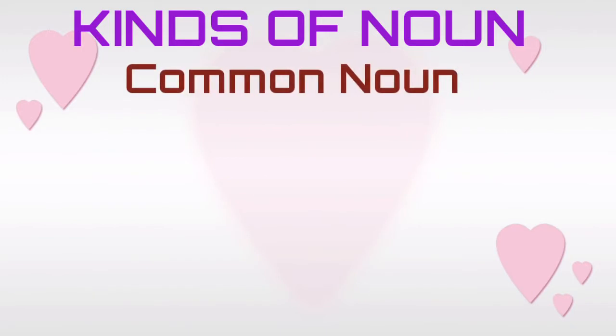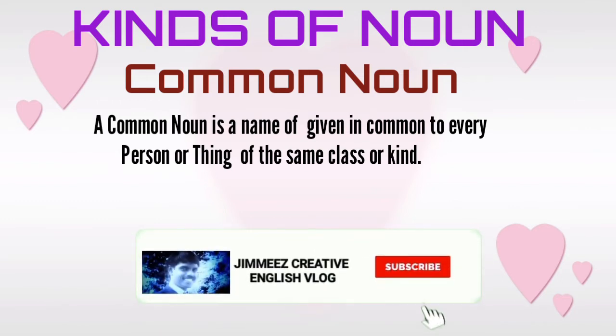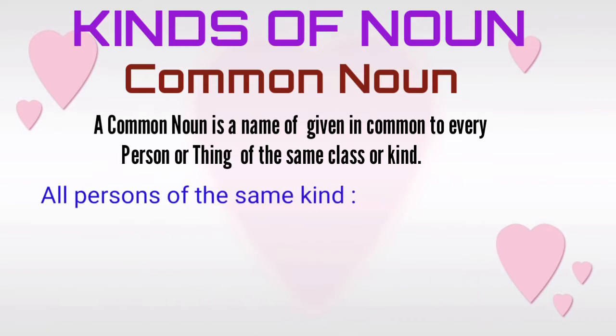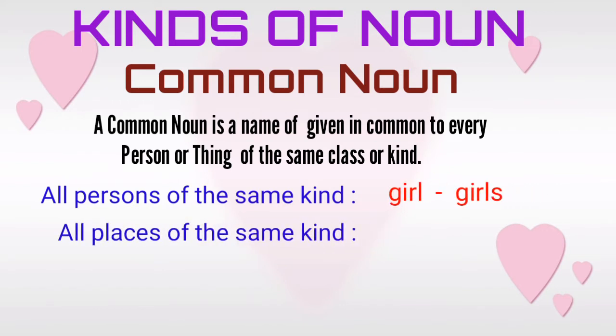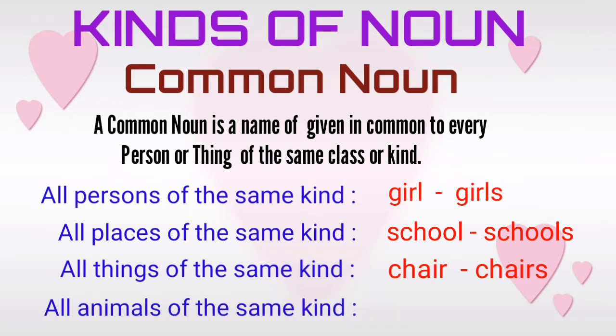Common noun. We have a simple definition to remember it. A common noun is a name given in common to every person or thing of the same class or kind. We will write a few examples. All persons of the same kind: girl, girls. All places of the same kind: school, schools. All things of the same kind: chair, chairs. All animals of the same kind: lion, lions.